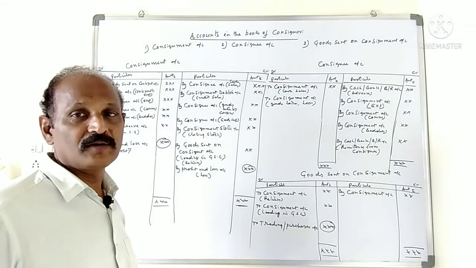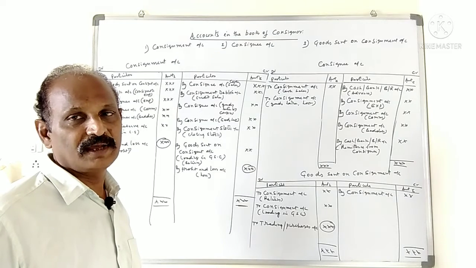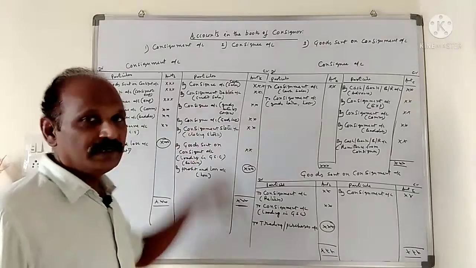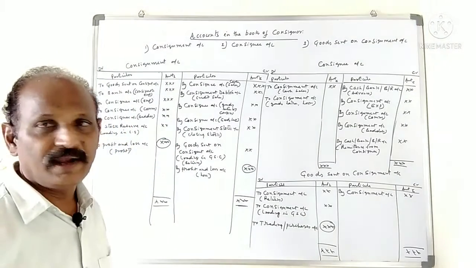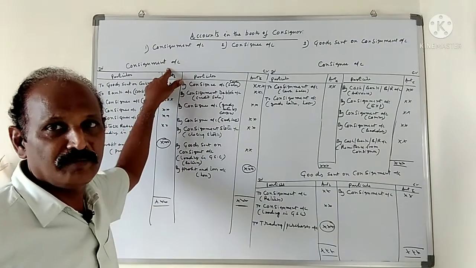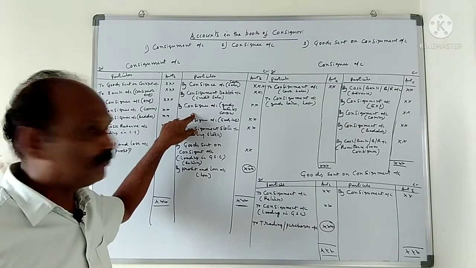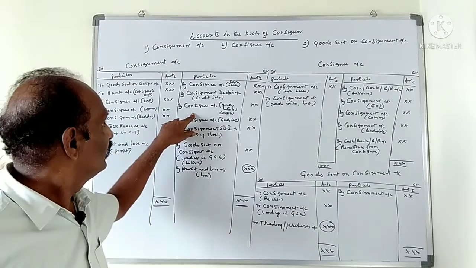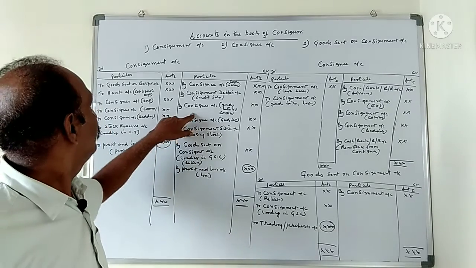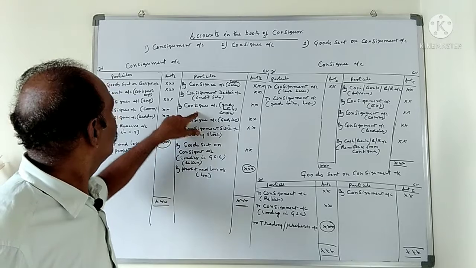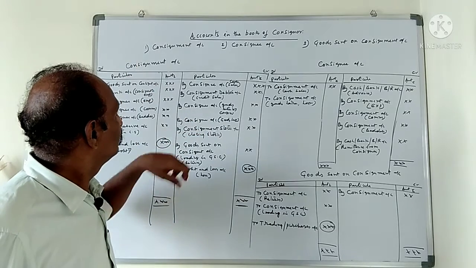Consignee account debit to consignment account for cash sales and credit sales, and for credit sales, consignment debtors account debit to consignment account. Goods taken by the consignee: same entry, consignee account debit to consignment account.